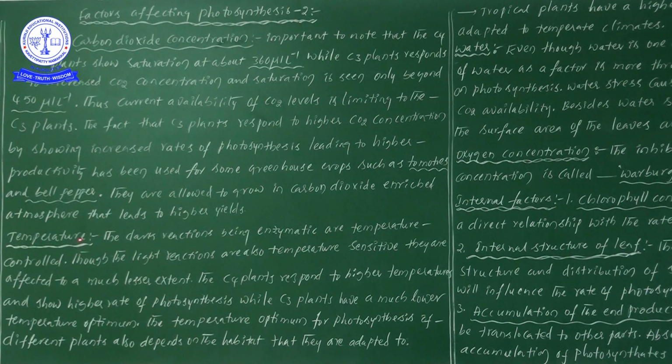Okay, next, one more factor, that is temperature. Here, from the temperature point of view, the dark reactions are enzymatic and temperature controlled. What are the dark reactions? The carbon fixation process. We have already seen that this process depends on enzymes, so definitely all these dark reactions are under the control of temperature.